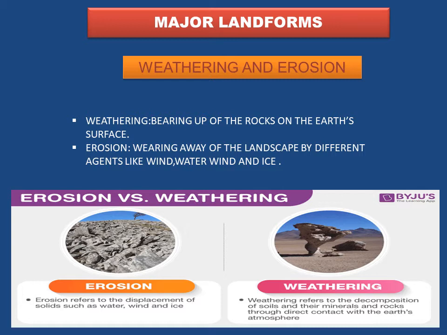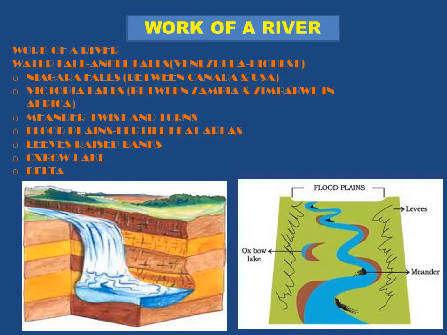However, these particles would be transferred to far off places by the action of wind, water, sea waves or glaciers. These are the four agents, and once the particles are moved from one place to the next, this process is known as erosion. Erosion is the process of movement of the fragmented particles of rocks from one place to another.